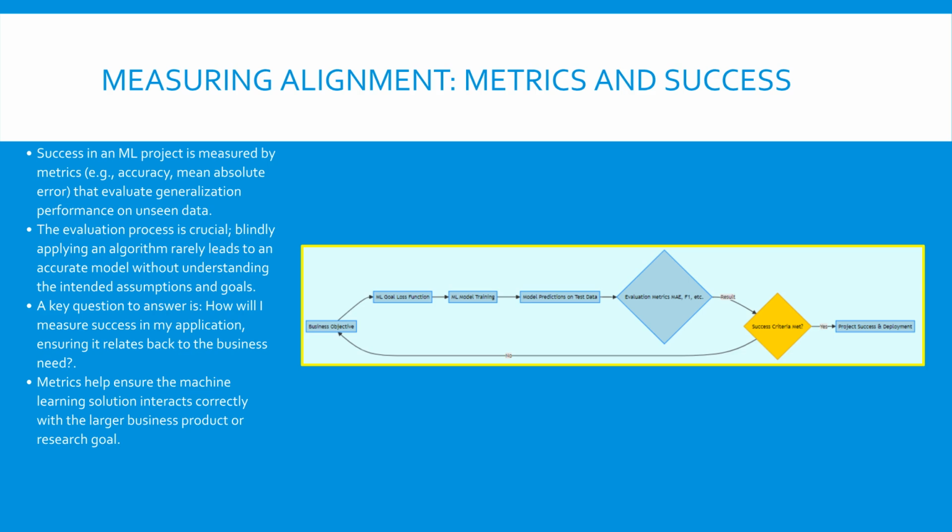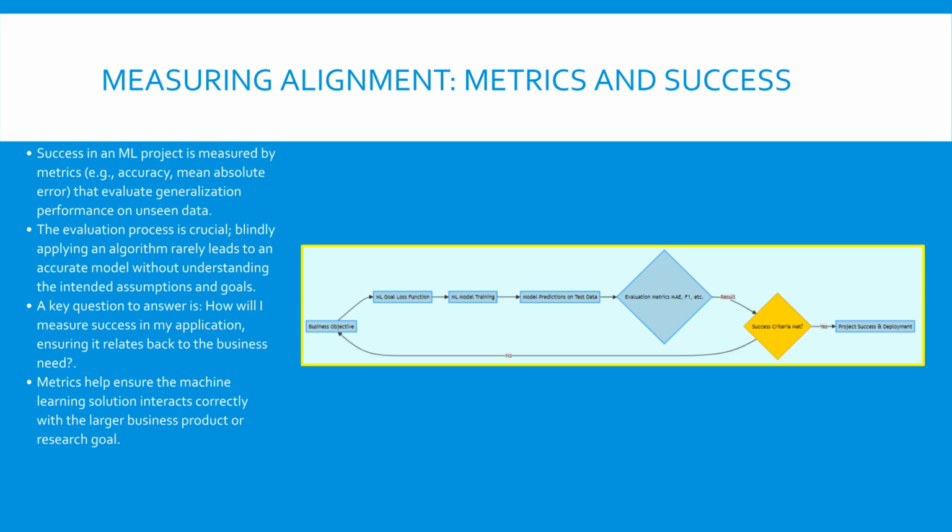Metrics must be chosen carefully to reflect successful generalization and alignment with the initial business objective, ensuring the entire system is working correctly. This diagram illustrates the alignment feedback loop, bringing the full process into a continuous cycle. The cycle begins with the business objective, translated into the ML goal or loss function. Training the ML model leads to predictions on test data, which are measured using evaluation metrics. Based on these results, we determine if the success criteria are met. If successful, we proceed to deployment.